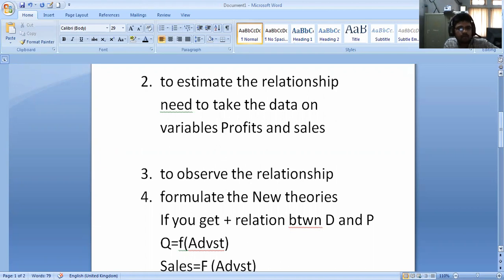Jasmine, Anusha, Vandana, Naresh, Afrin. Let me ask: the price of a salt packet is 5 rupees. You purchase one salt packet, right? When the price of salt decreases from 5 to 4 rupees, how many kgs are you going to purchase? One packet is 1 kg, I'm assuming. Would you like to purchase two?